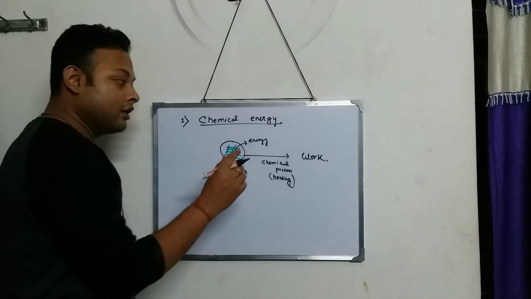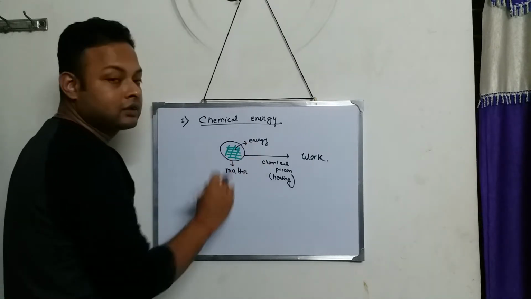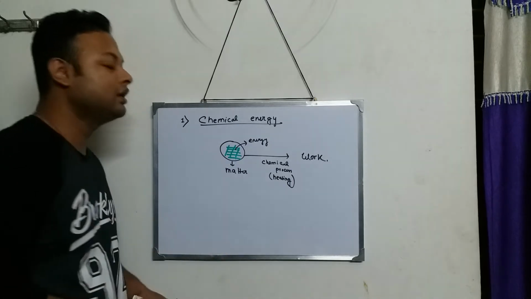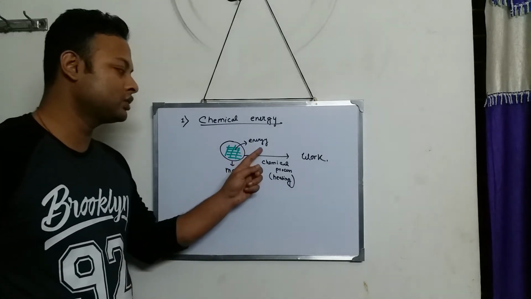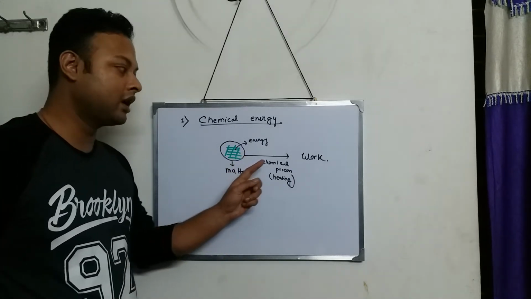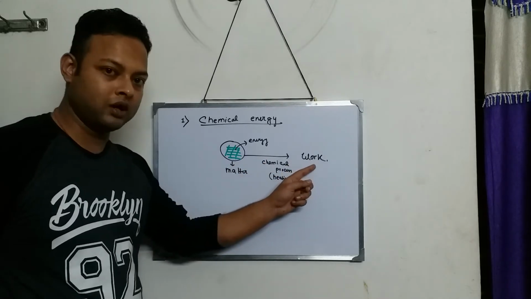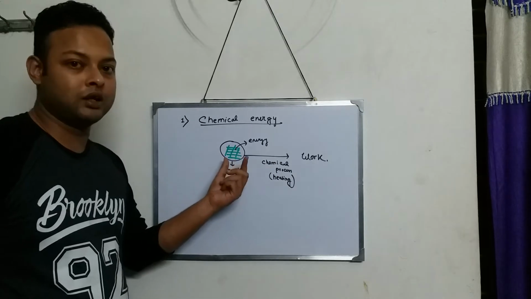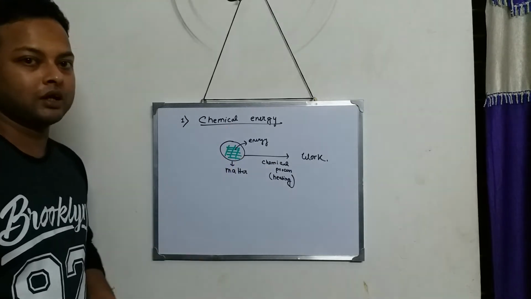Chemical process means what? Like heating, for example. So the energy which is stored inside the matter is called chemical energy. So what is chemical energy? When the energy is stored inside a matter and can be utilized to do some work by a chemical process, that energy we consider as chemical energy.